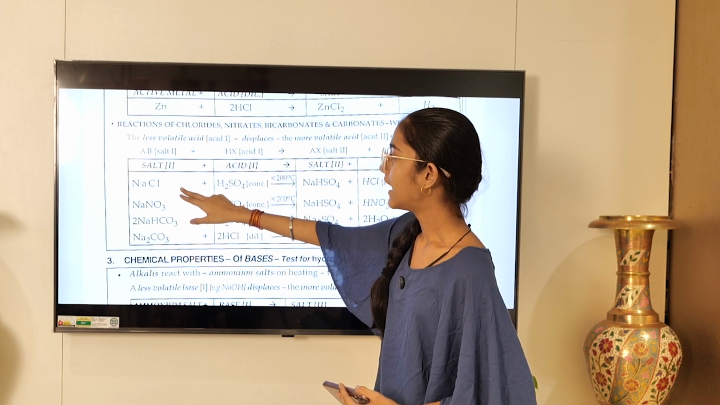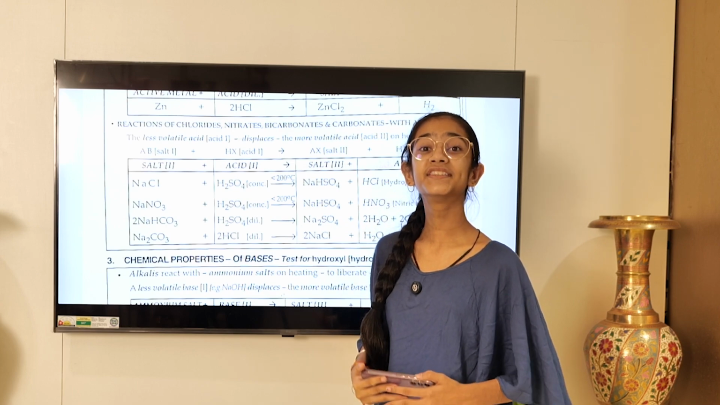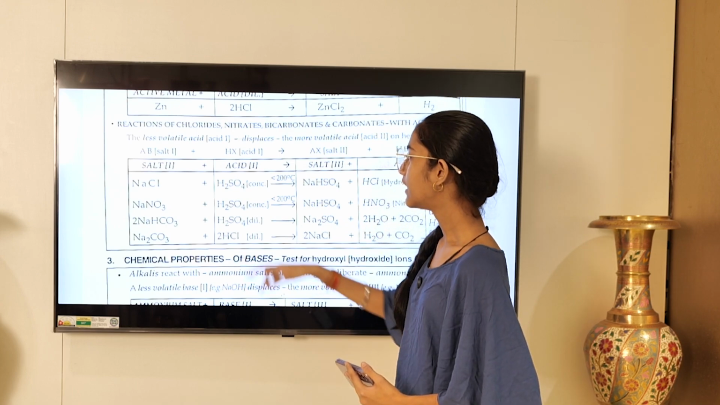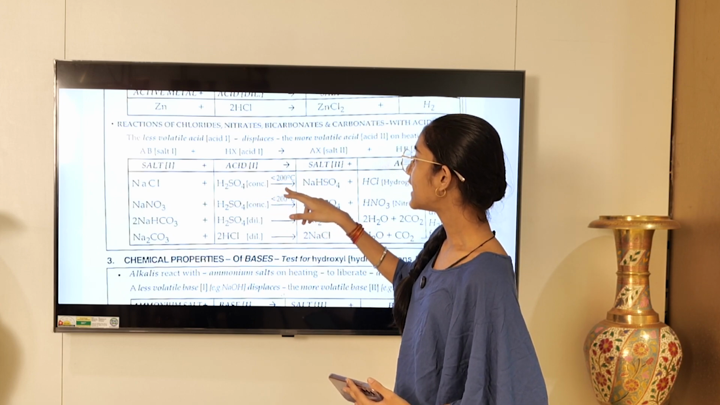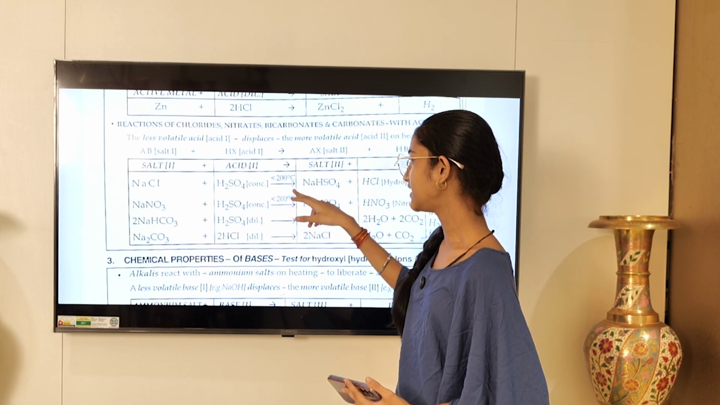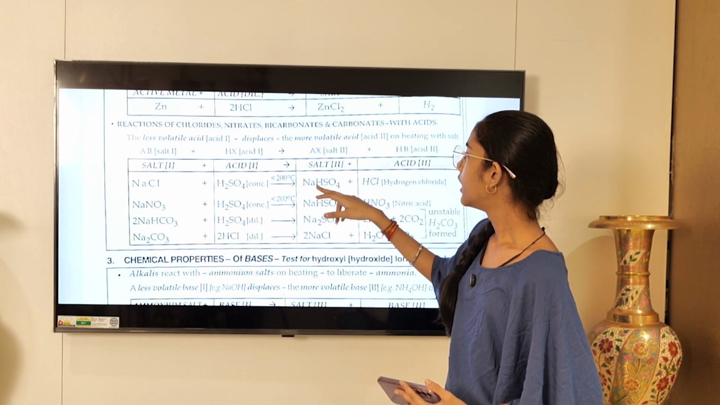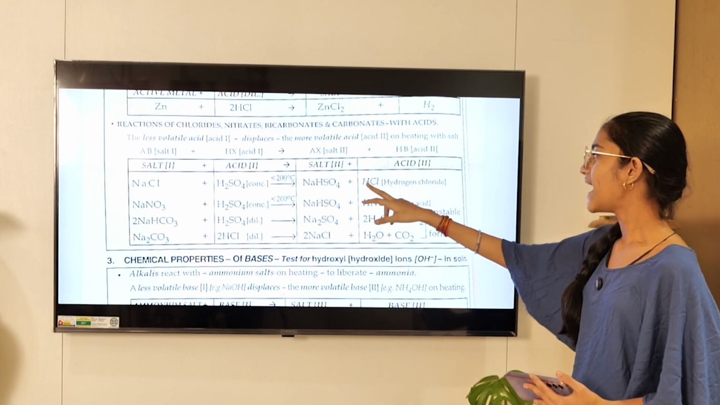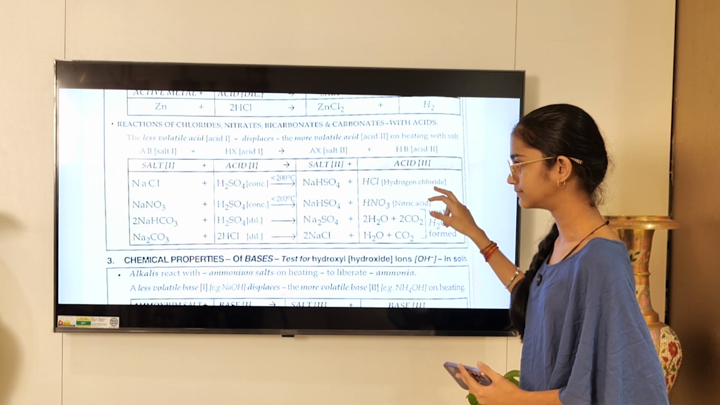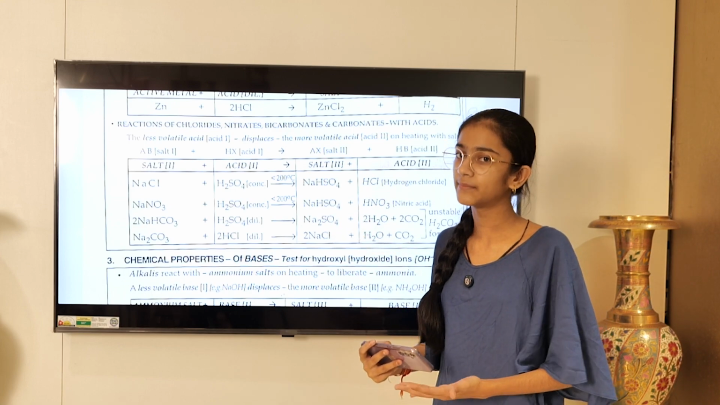Salt, NaCl plus acid. Over here, 1 is mentioned. So, it is a less volatile acid. H2SO4, which is conc, at less than 200 degrees Celsius, gives salt 2, NaHSO4, plus acid 2, HCl, hydrogen chloride. The same kind of reactions are mentioned down.